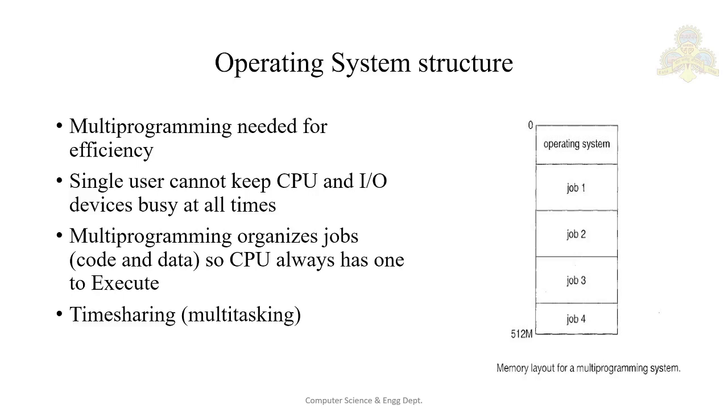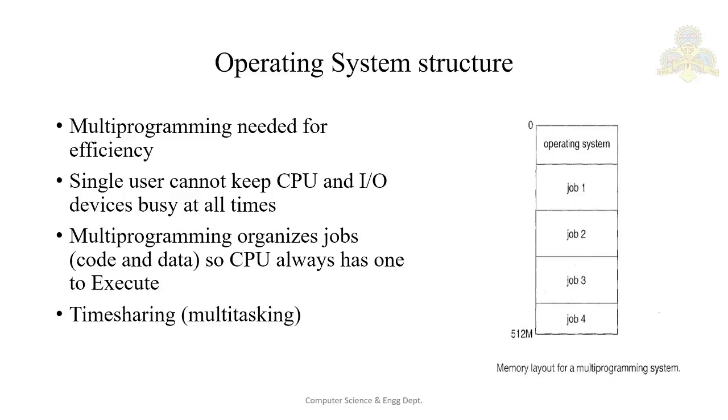Now that we have discussed the basic information about the computer system organization and the architecture, we are now ready to talk more about the operating systems. Now, this operating system provides the environment within which the programs are executed. One of the most important aspects of operating system is the ability to multi-program.